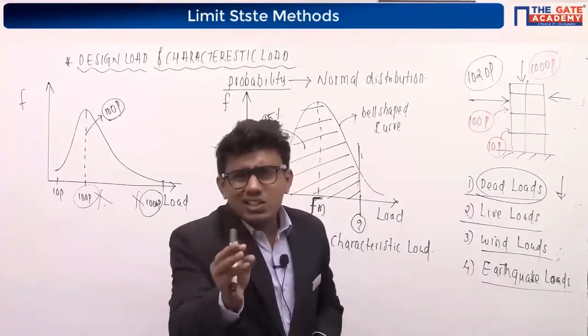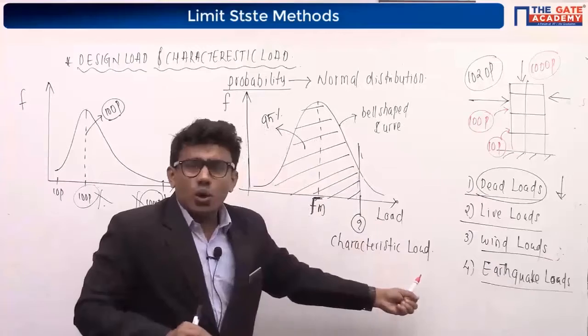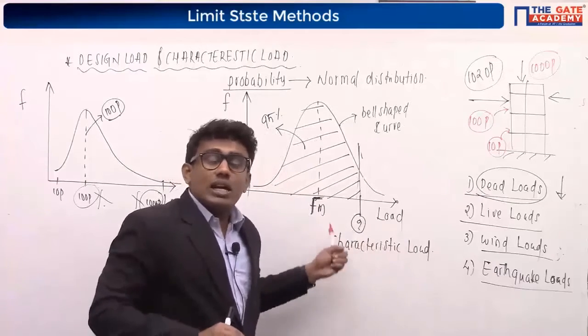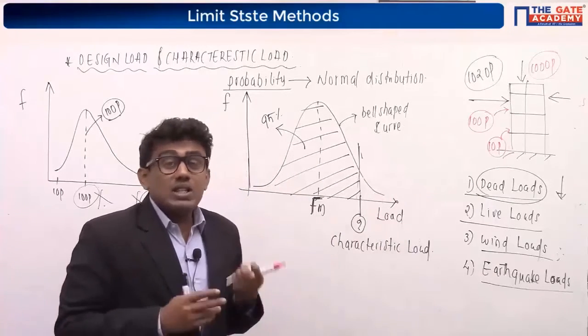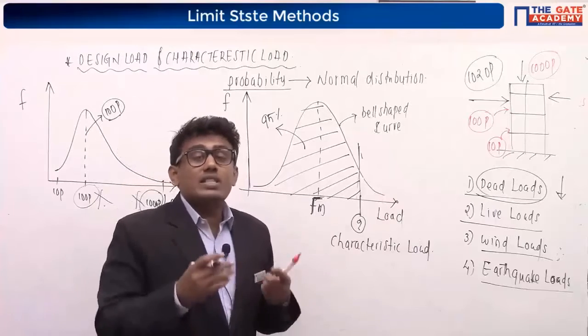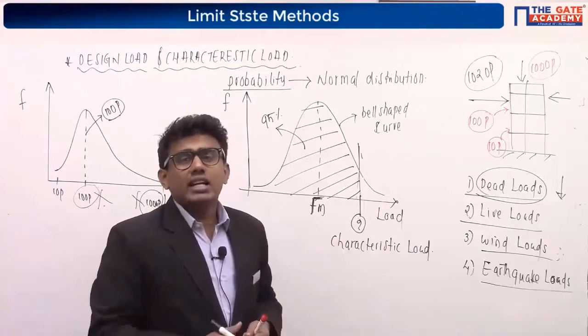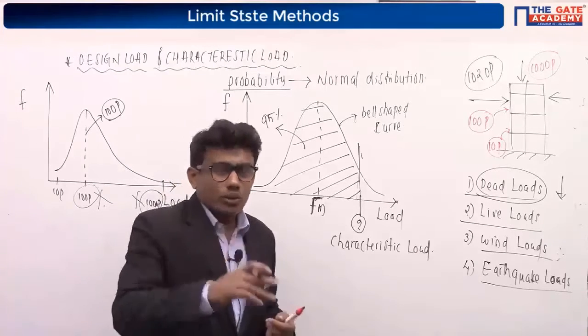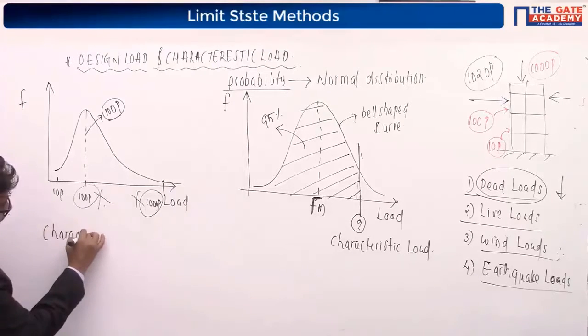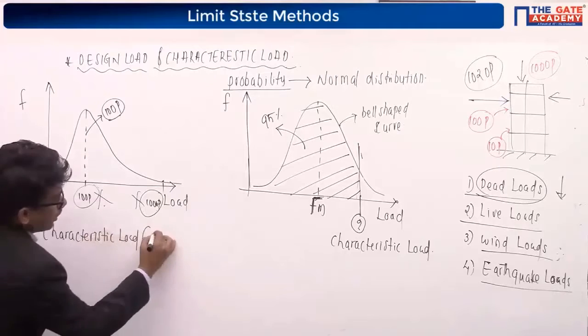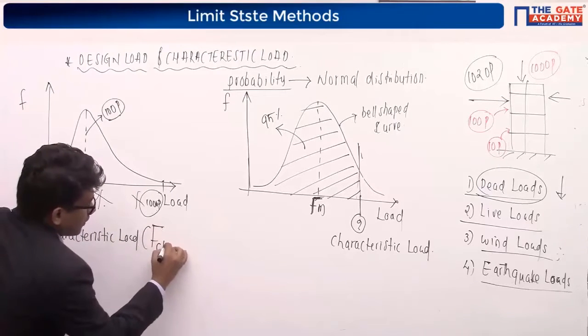Our IS code is suggesting to consider the characteristic load, which is defined as the load which is having 95% of probability of not being exceeded during its lifetime. So you have to write it, characteristic load. It is denoted by capital FCK.